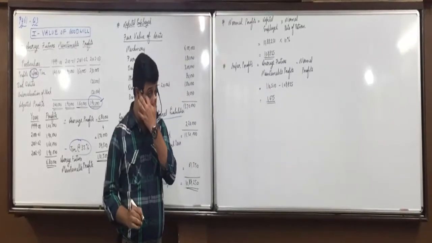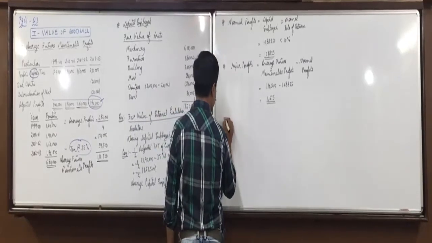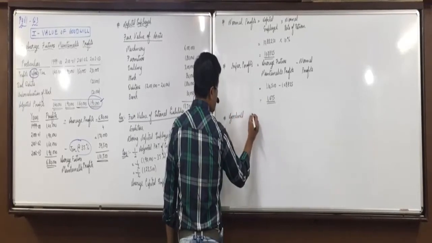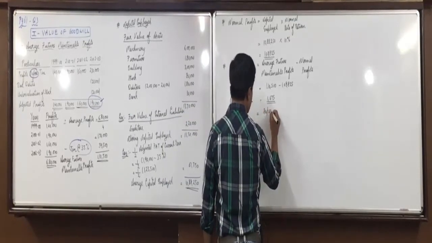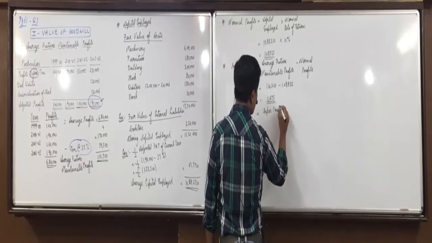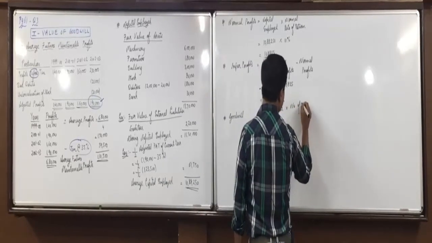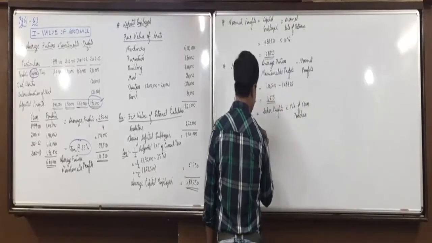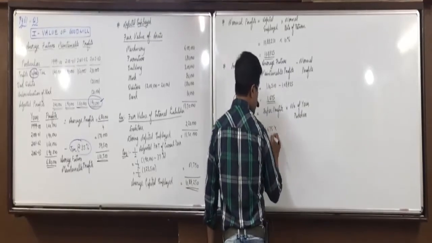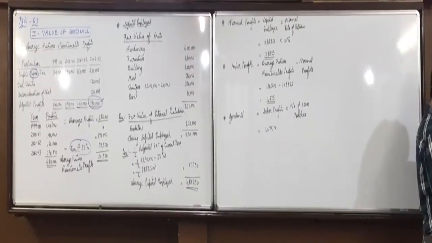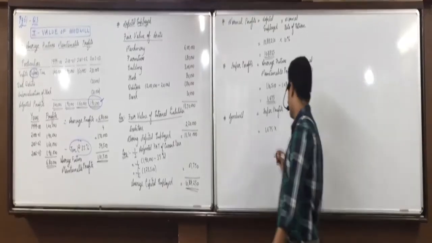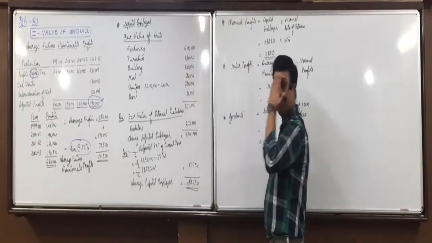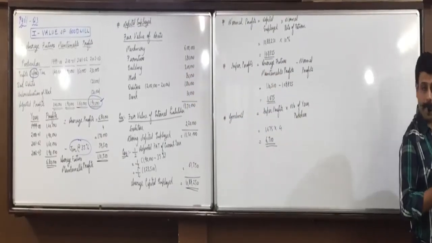Any confusions? Then the page for next. Goodwill is equal to super profits into number of years purchase. Now what are super profits? 1675 into how many years purchase is given in the question? 4 years purchase, adjustment free. That gives 6,700. So 6,700 is the valuation of goodwill. Understood this portion? Yes, sir.